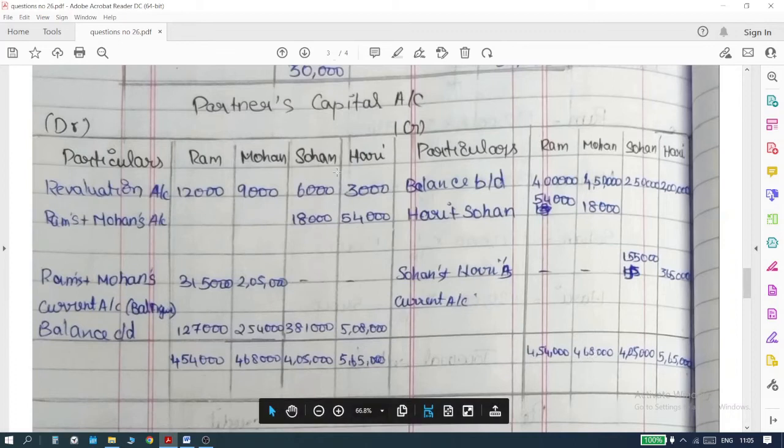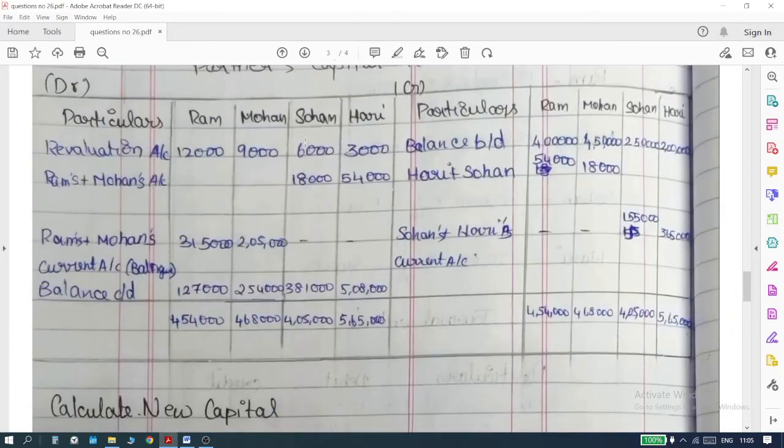But for Sohan and Hari, the debit side is high. So 3,81,000 plus 18,000 plus 6,000, 4,05,000, and 5,08,000 plus 54,000 plus 3,000, we have 5,65,000.